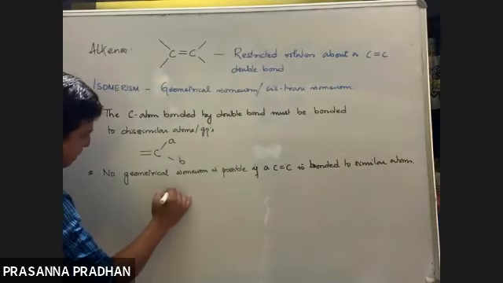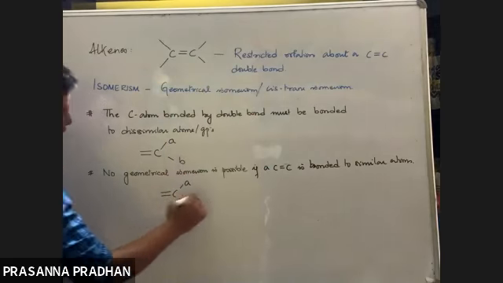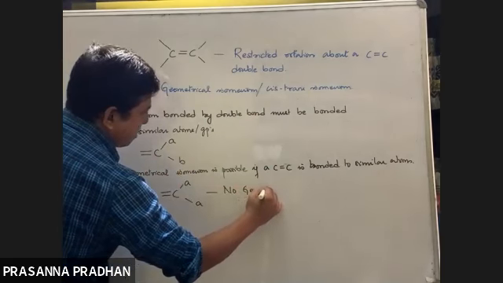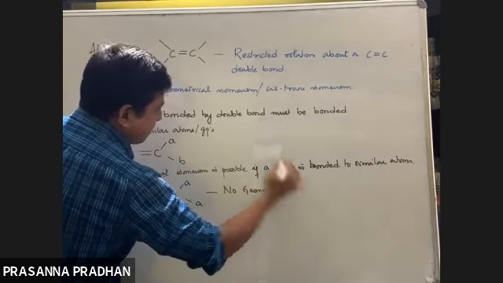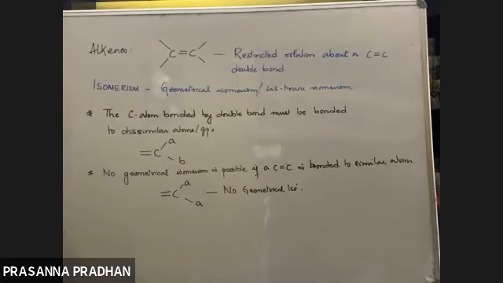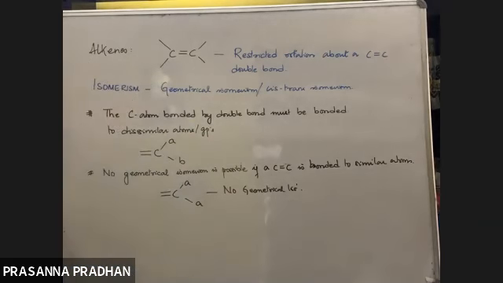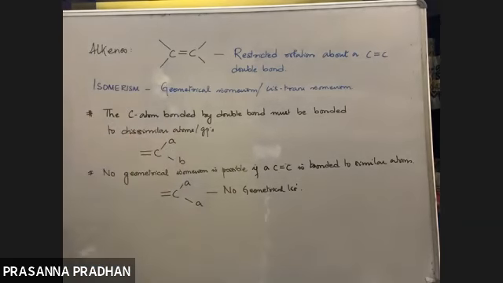If a double bonded carbon is bonded to similar atoms, it does not exhibit geometrical isomerism. So these are the main two conditions.